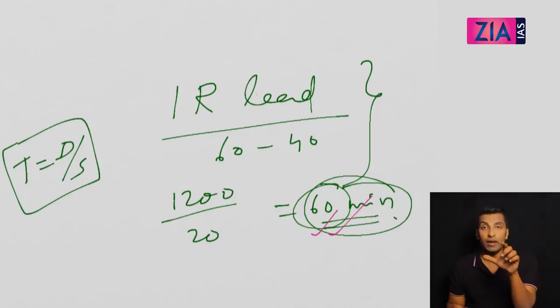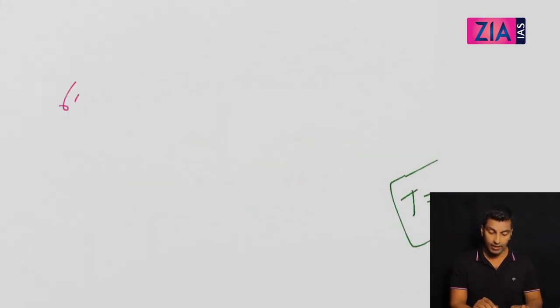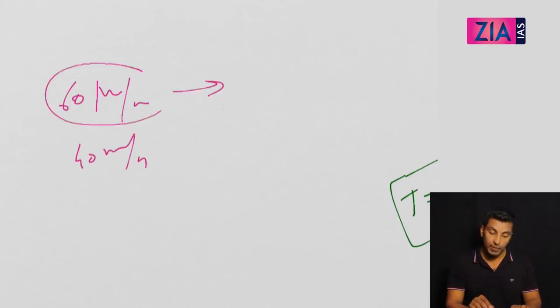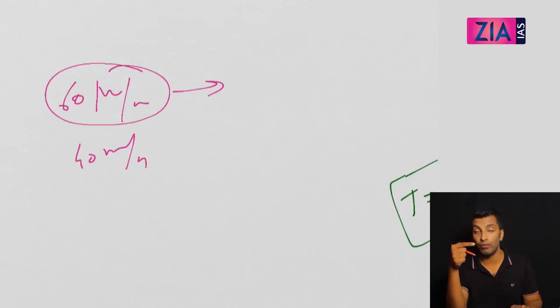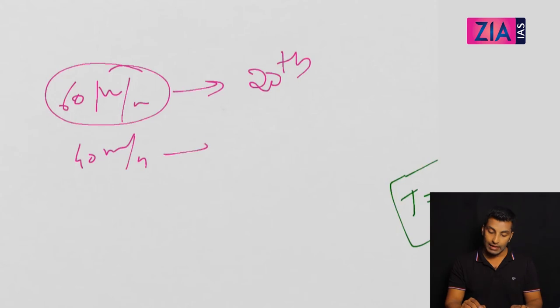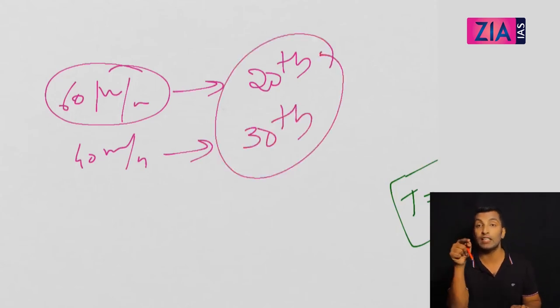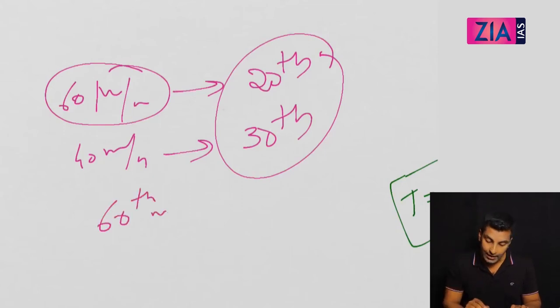Otherwise, I hope you understood the method in which you will calculate both answers, because I have taken them as two different questions and solved them. If the question was 60 meter per minute and 40 meter per minute is given, I calculated in what time the 60 meter per minute person reaches the starting point. He will reach the starting point every 20th minute, and the second person will reach every 30th minute. Take the LCM, and you will get the answer for when they meet for the first time at the starting point. That is at the 60th minute.